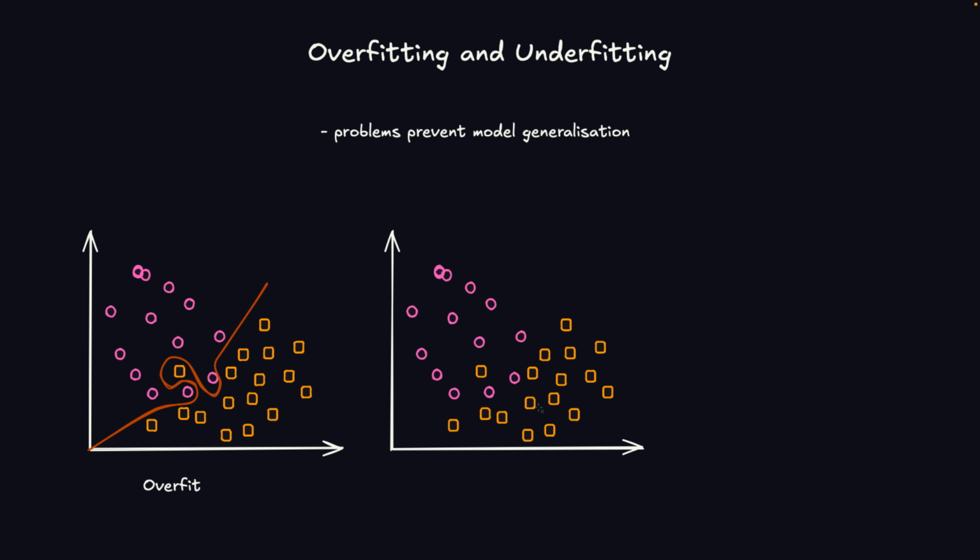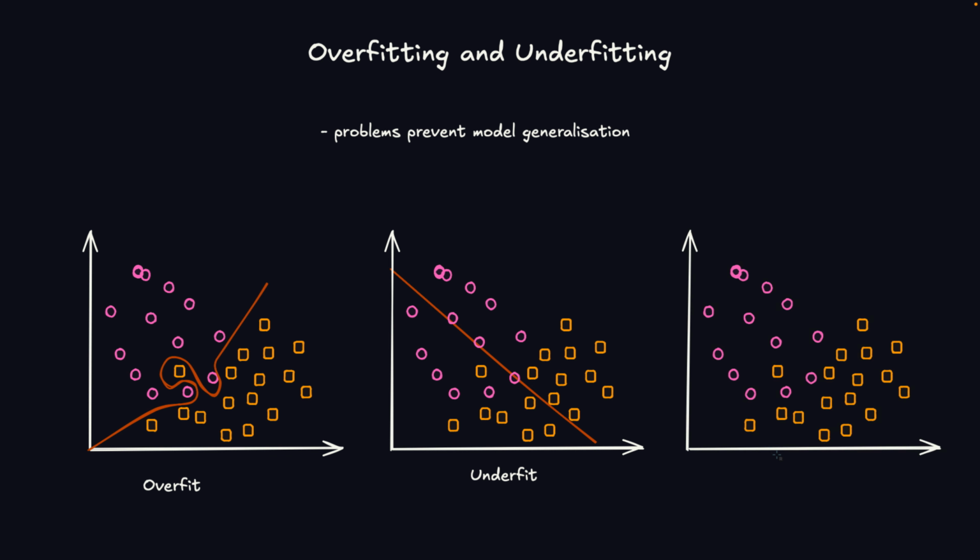If we take the same example, and we have a decision boundary like this, then this is an example of underfitting, because the model hasn't learned anything and the decision boundary is completely arbitrary here. It doesn't do any classification properly. So this is an example of underfitting.